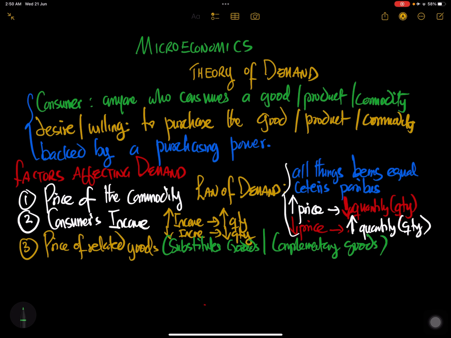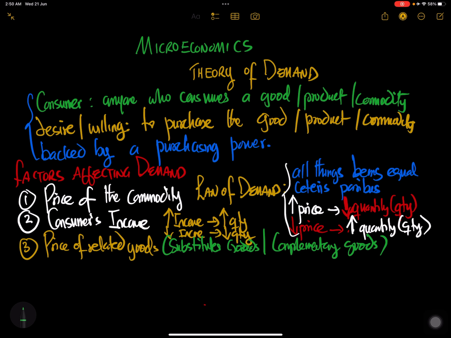So if a consumer is trying to consume Coke, a bottle of Coke, there are prices of related goods like what? Like Pepsi. Pepsi is a substitute good.